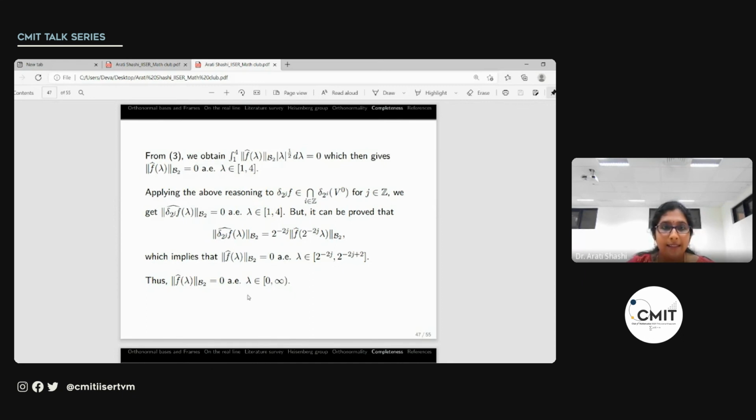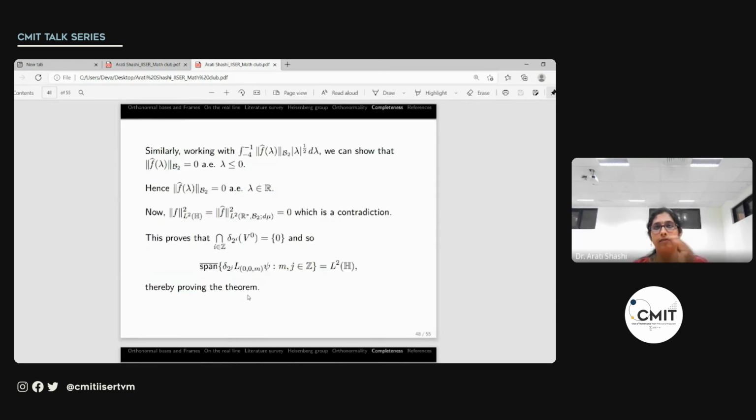So what we do next is, instead of taking the integral from 1 to 4, we will now take the integral from -4 to -1, repeat all of this, and we would get norm f roof of lambda B2 is 0 for all the negative lambda. Which would mean that the Hilbert-Schmidt norm of f roof of lambda is 0 for all the lambda, which would mean that this norm is 0.